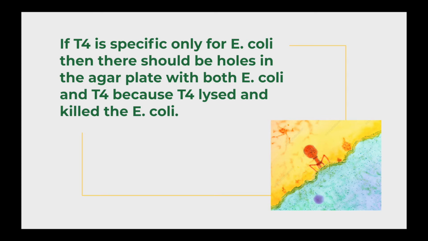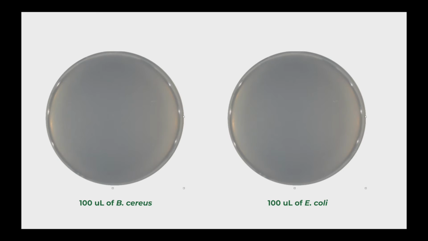So the hypothesis for this experiment was if T4 is specific only for E. coli, then there should be holes or plaques in the agar plate with both E. coli and T4 phage because T4 lysed and killed the E. coli cells. These are the negative control plates, which are just the bacterial strains on the agar. The negative controls are the groups which receive no treatment and thus should not exhibit any changes.